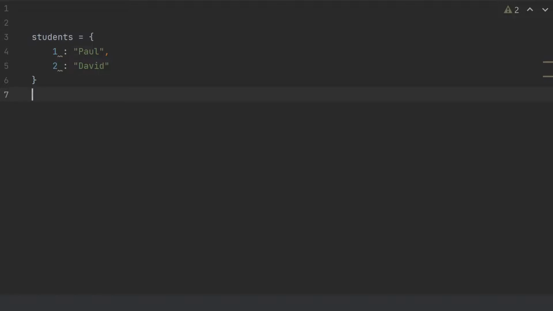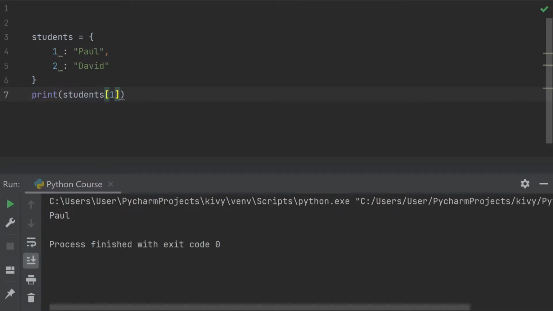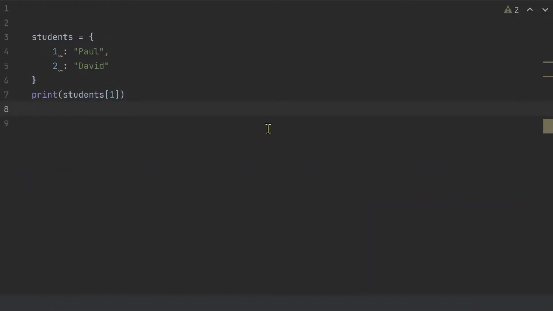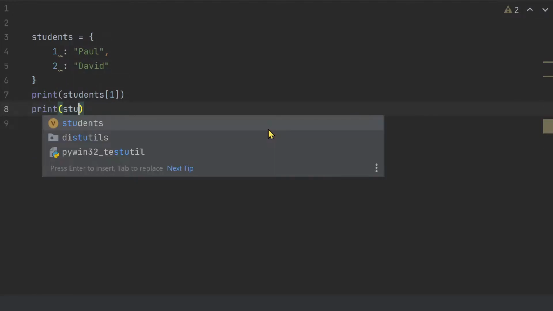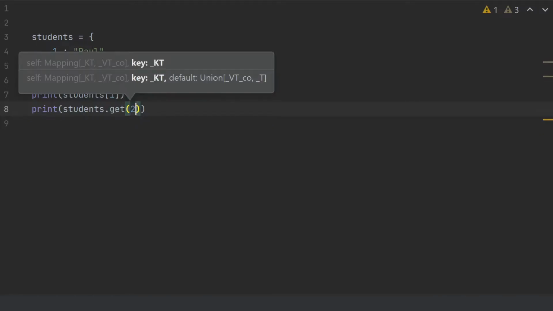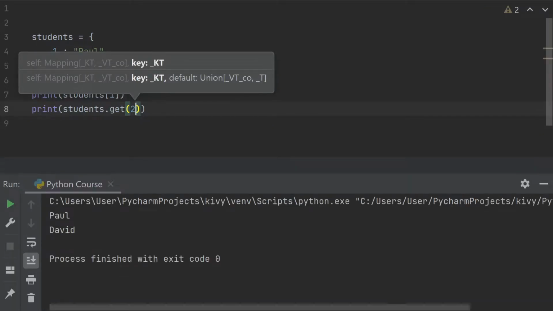Let me show you. So I'm gonna print students, brackets, and inside those brackets, I'm gonna mention the key. Let's say 1. What will happen is, we will get Paul. Now, there's another way to fetch a value, and we could use the get function to fetch a value. Let me show you. So I'm gonna write print students dot get, and I'm gonna mention the key. So I'm gonna say number 2, and I'm gonna run my program.